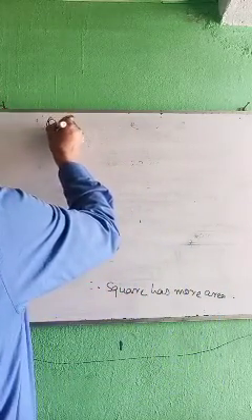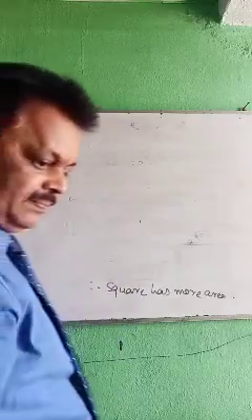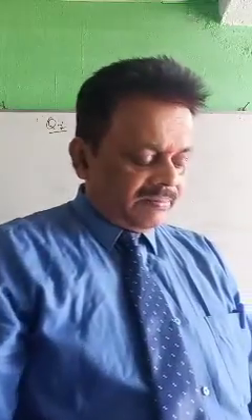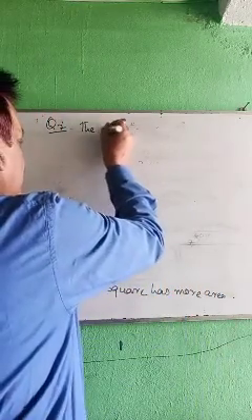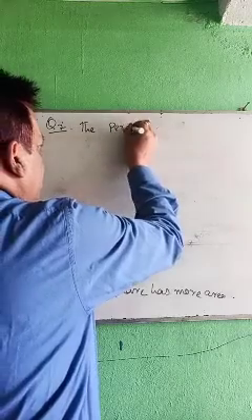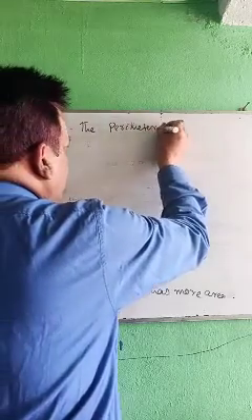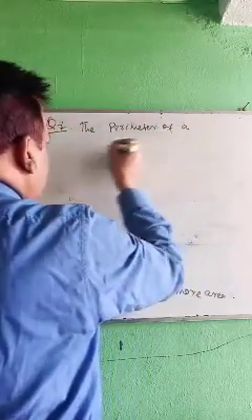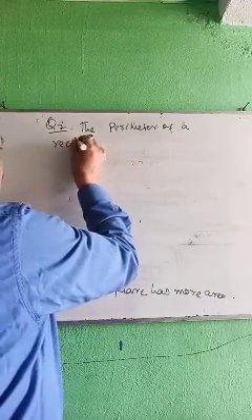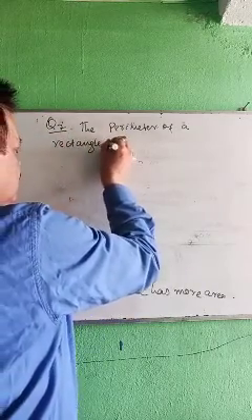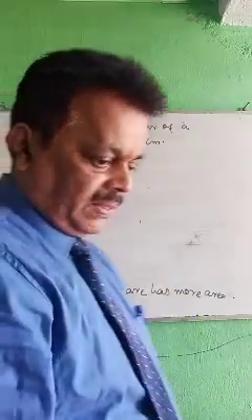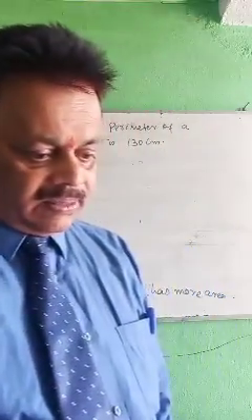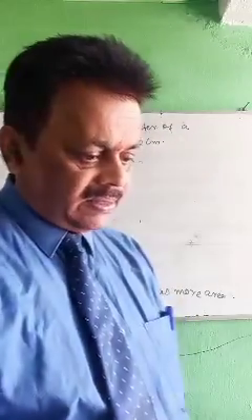Question number 7. The perimeter of a rectangle is 130 centimeter.